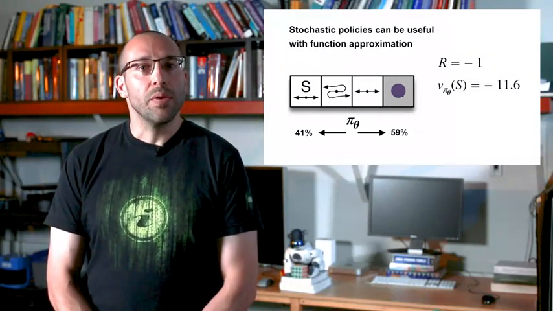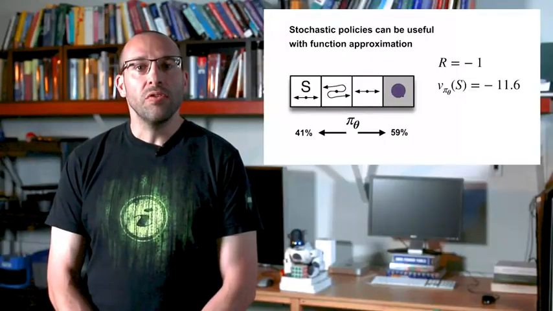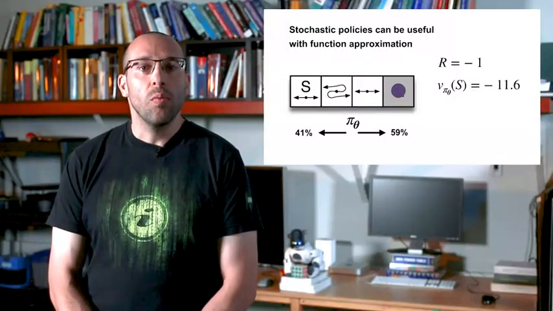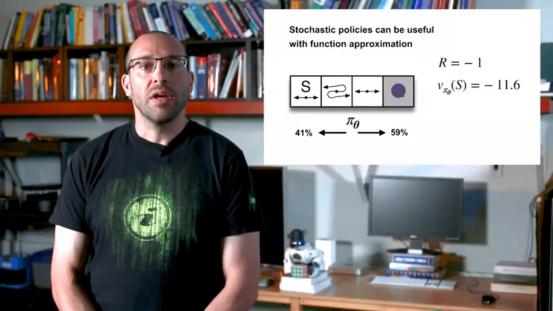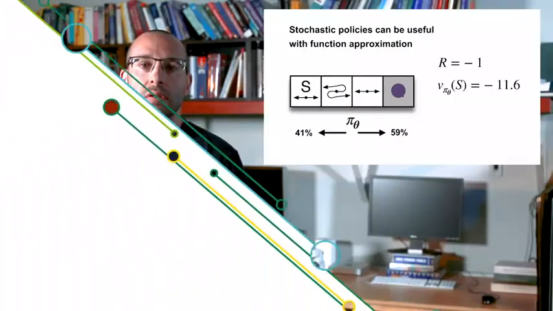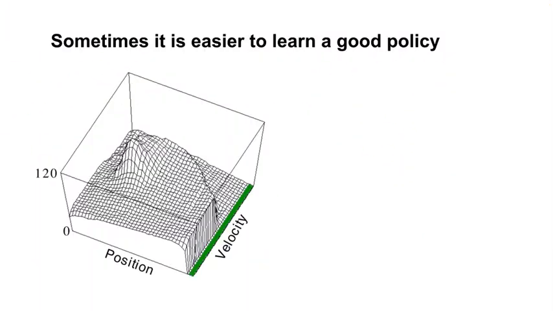This example may seem a bit contrived, but similar situations can arise in the real world. For example, in our own lab, a robot got stuck in the corner of the room because it had a deterministic policy and a limited function approximator. Sometimes the policy is more simple than the value function.